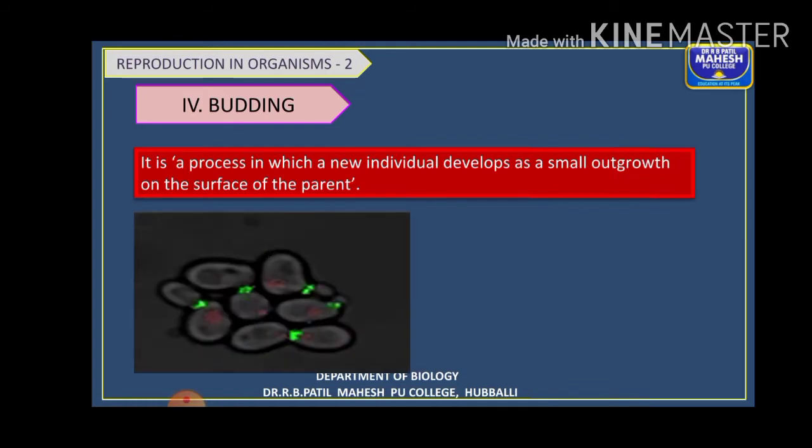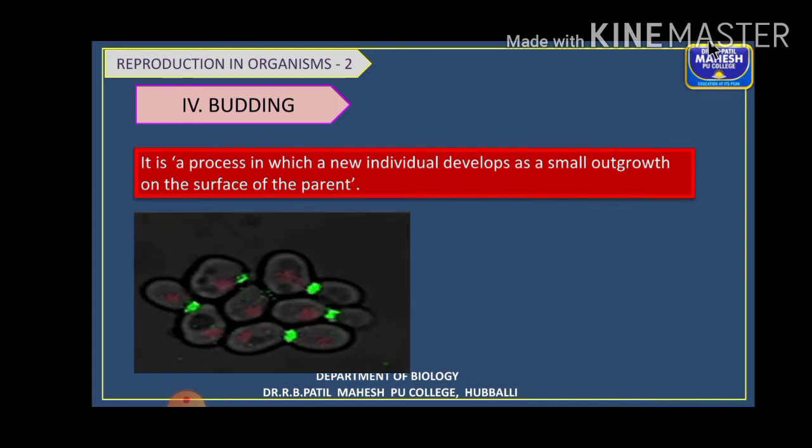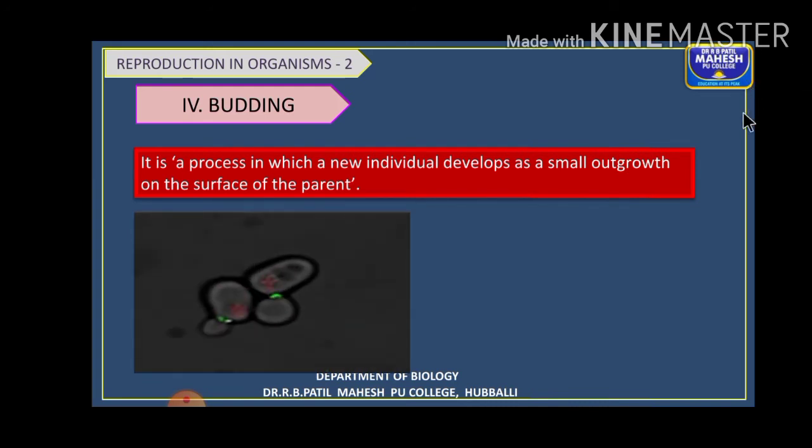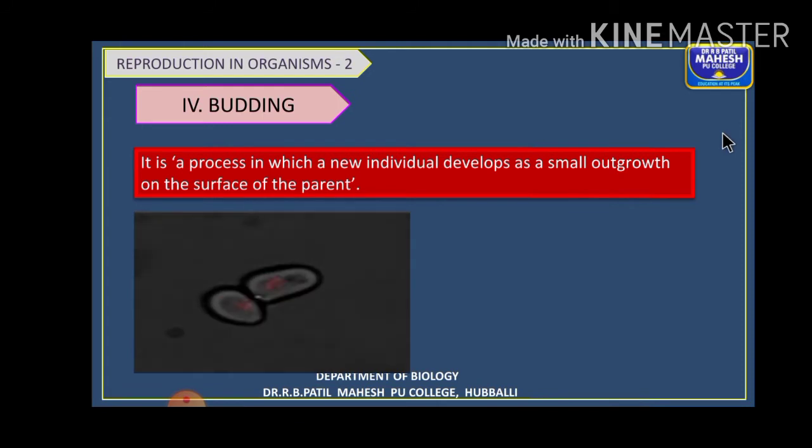Okay, so what is budding, children? It is a process in which a new individual develops as a small outgrowth on the surface of the parent. One good example we can give for budding is yeast. I hope you all know that yeast is a unicellular fungus, which is a good example showing budding.